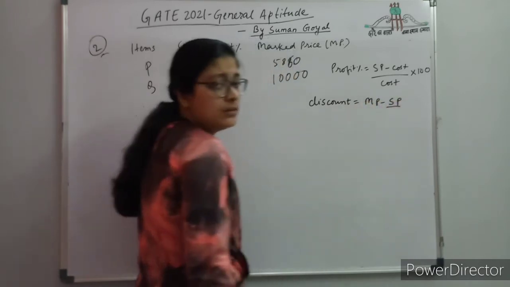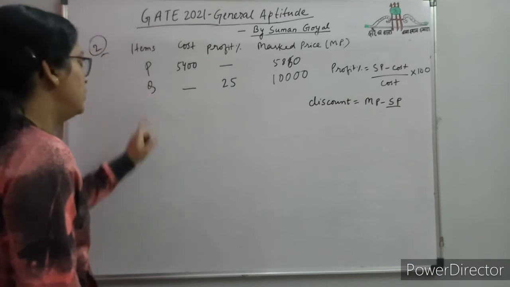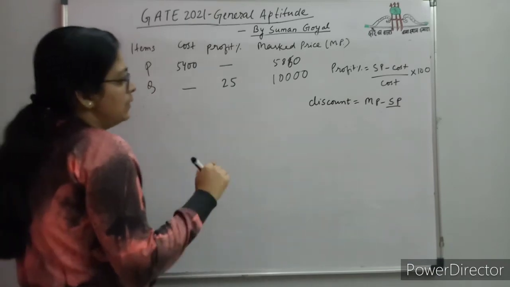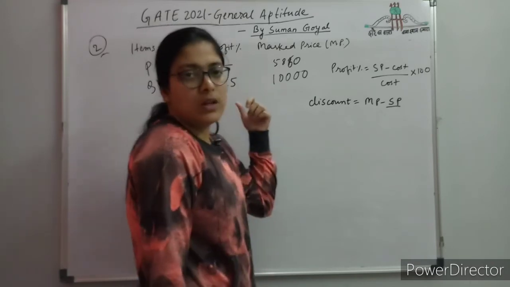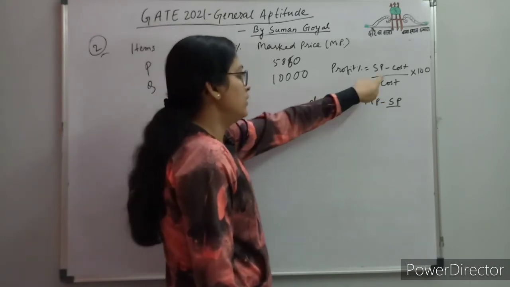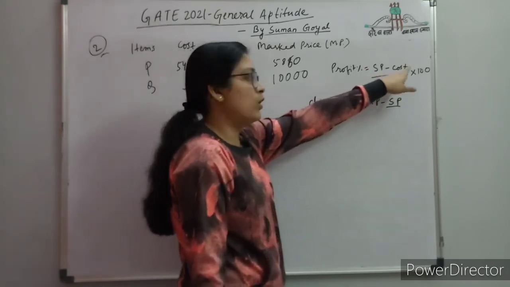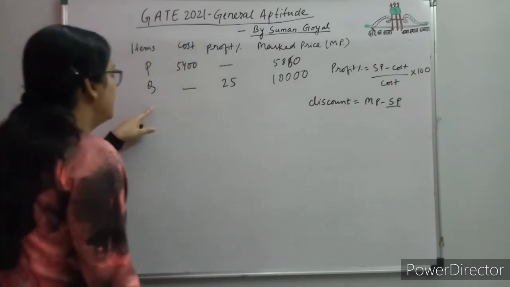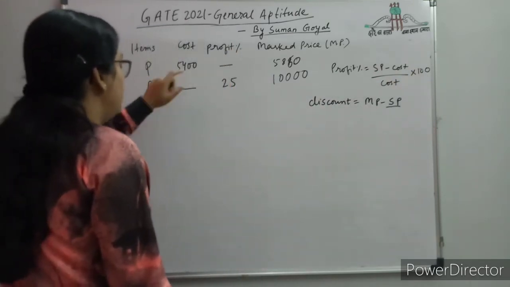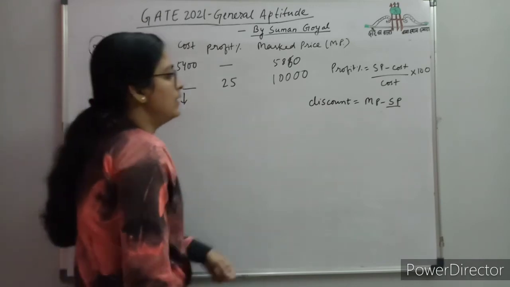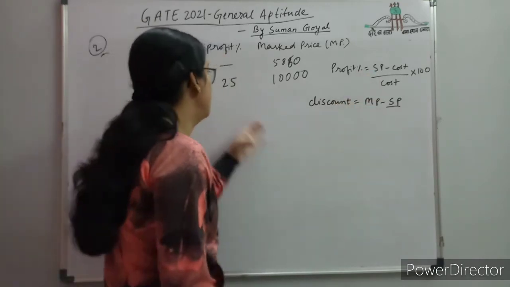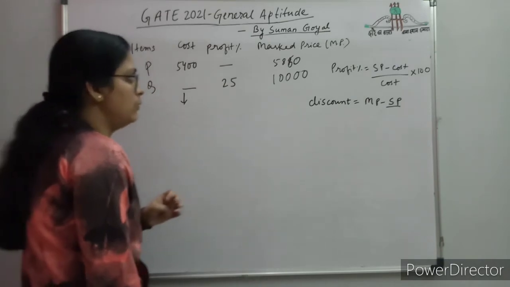Means you need the selling price for item Q. How to find it? Profit percentage is given for item Q in terms of selling price and cost, and you are given the cost of item P. So first you need to find the cost of item Q and then the selling price of item Q, using the profit percentage given in the table.